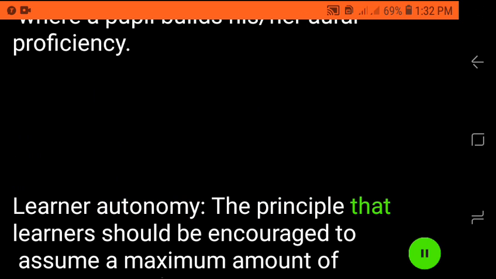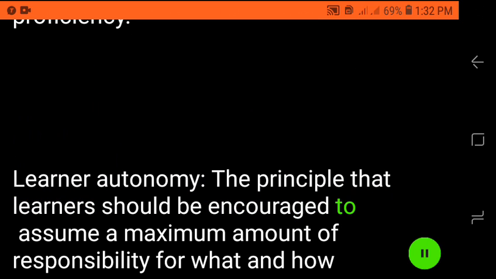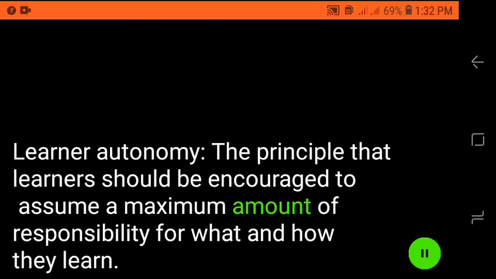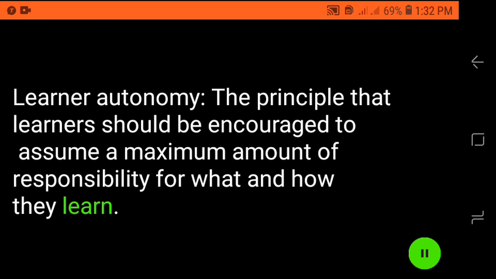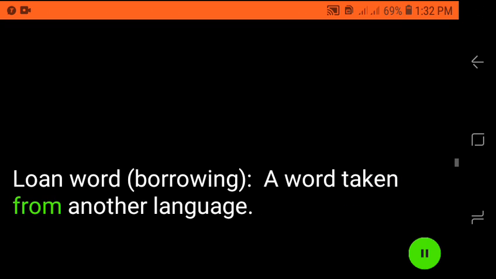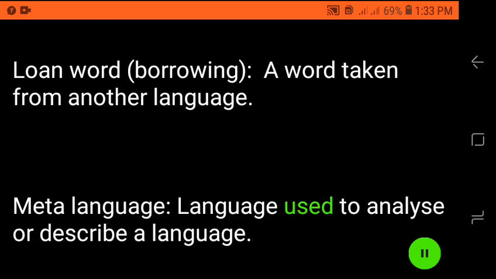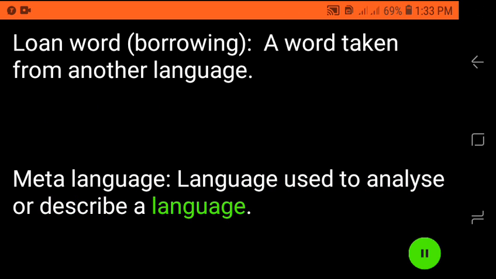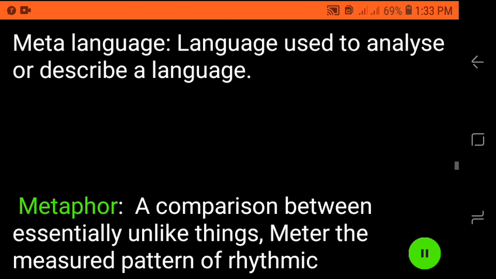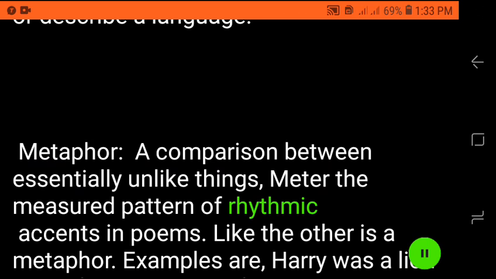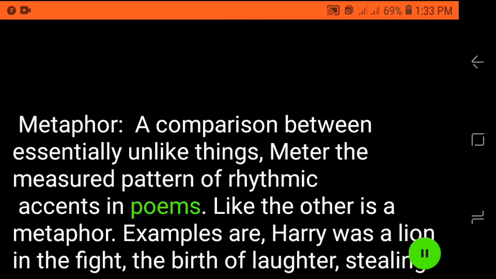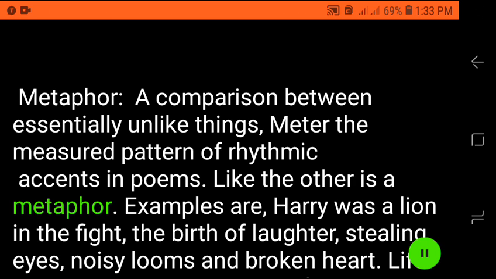Learner autonomy, the principle that learners should be encouraged to assume a maximum amount of responsibility for what and how they learn. Loan word, borrowing a word taken from another language. Meta language, language used to analyze or describe a language. Metaphor, a comparison between essentially unlike things. Meter, the measured pattern of rhythmic accents in poems. Like the other is a metaphor.